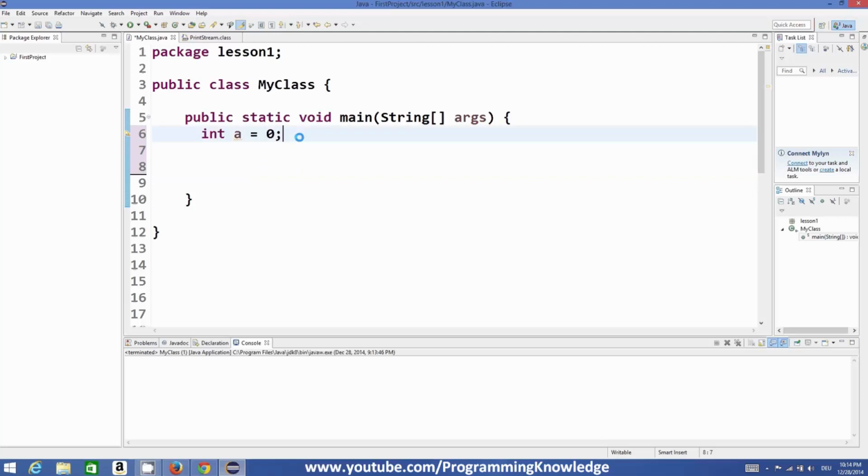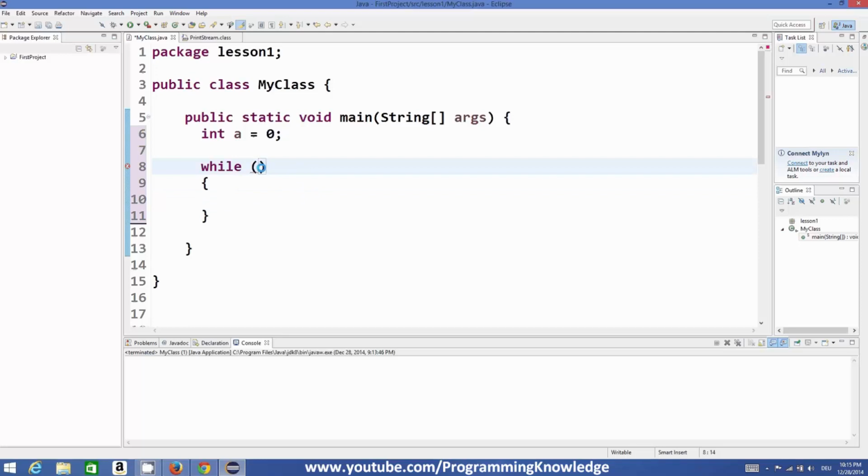Now, I will give you an example. For example, I have an integer which I initialized by 0, and let's see first of all what is the basic syntax of while loop. While loop, as the name suggests, uses the keyword while and then these round brackets, and then these curly braces we will use to execute your statement.